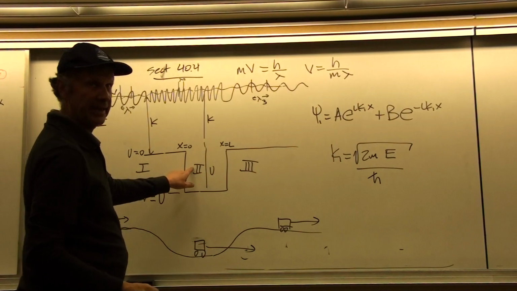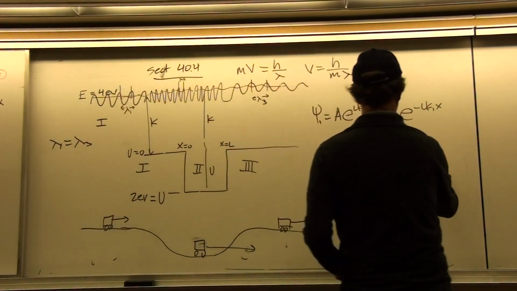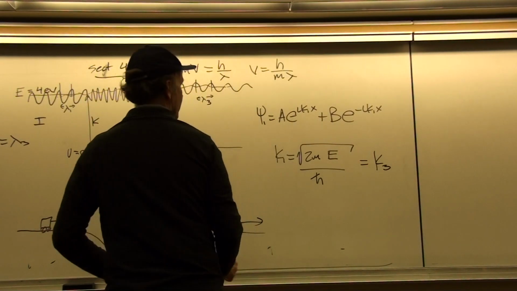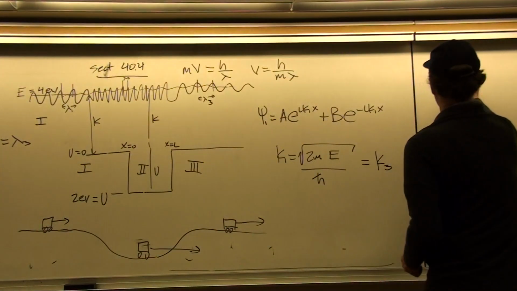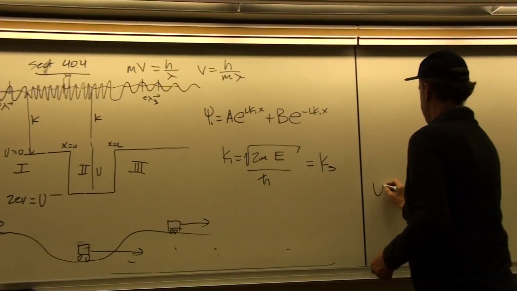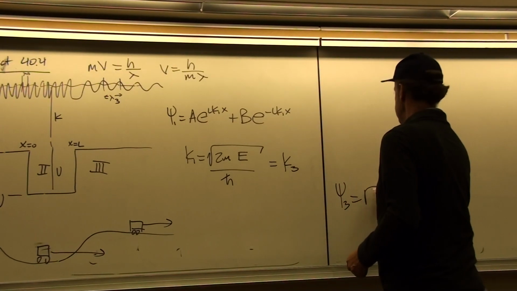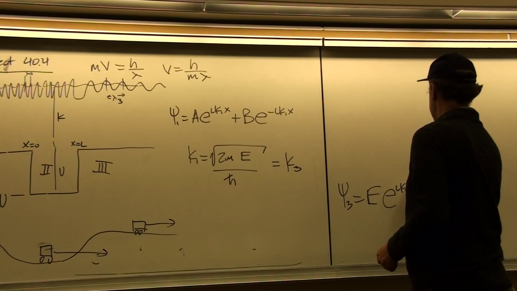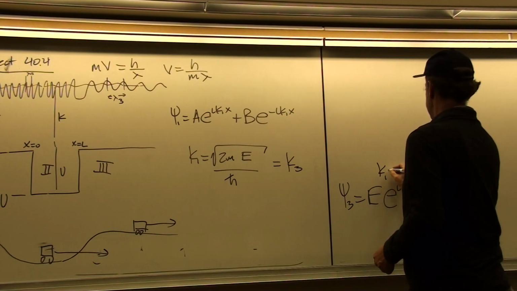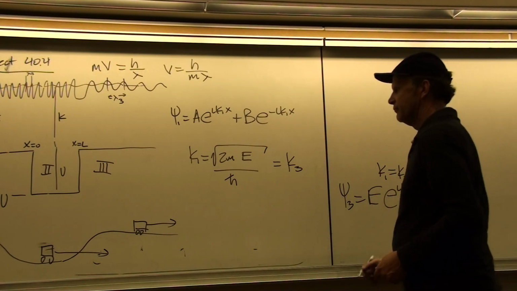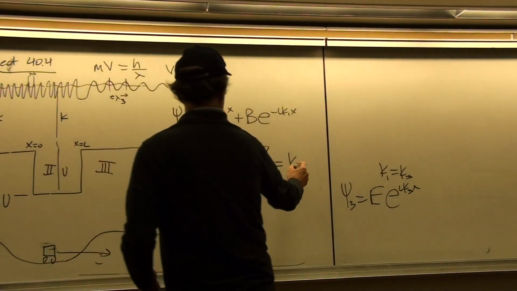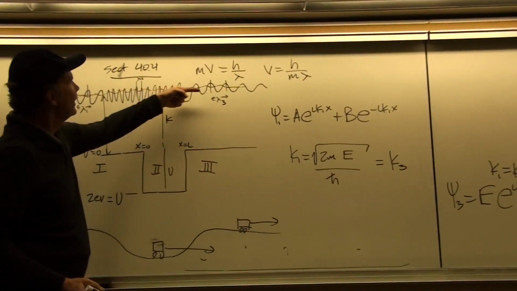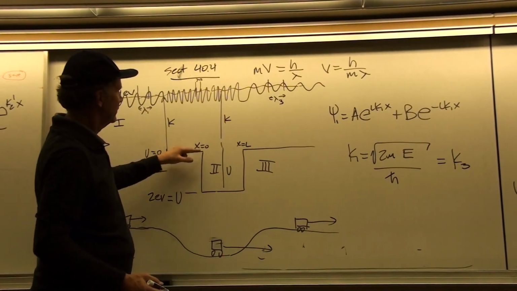And that will be equal to k3 for the exact same reason that we were able to show that this was true in the previous problem. In region 3, psi 3 is equal to e to the i k3 x, where k1 equals k3. So this is k1, that's k3.